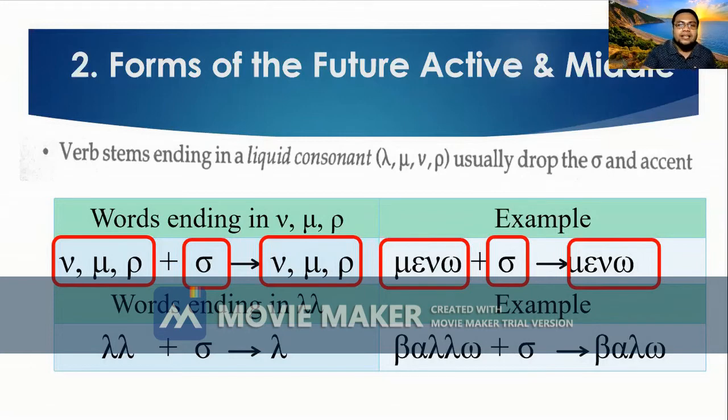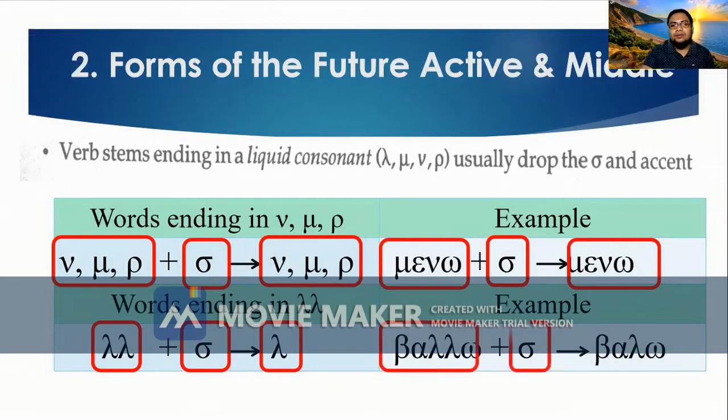How about the words ending with double lambda? For double lambda plus sigma, you will not add sigma, but we'll just drop the other lambda. So in this example, we have the word ballo plus sigma. It will not become ballso, but it is balō with one lambda. So ballo with a double lambda is the present, I throw, but balō with one lambda is I will throw.